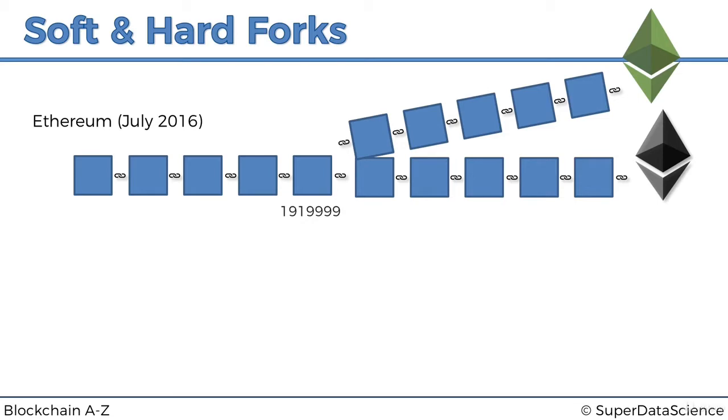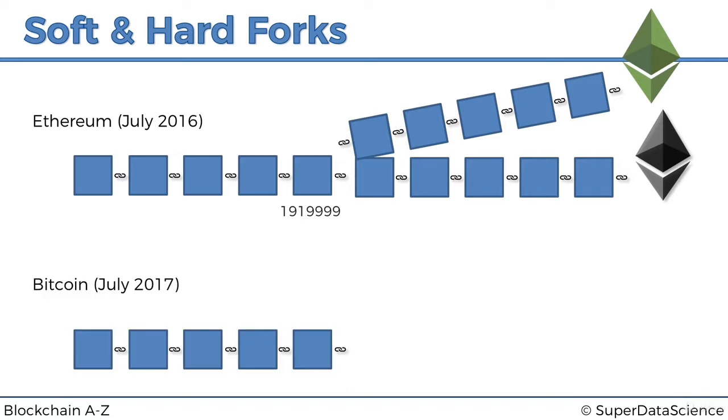Another example of a fork is Bitcoin. On 20th July 2017, Bitcoin accepted segregated witness, but that happened as a soft fork, and that happened on block number 476,768. That's where Bitcoin accepted the soft fork for segregated witness. We've already touched on segregated witness before, and the interesting thing is it was a soft fork, so the chain split doesn't happen in soft forks, and in the next couple of slides we'll understand exactly why. As you can see, everything went smoothly.